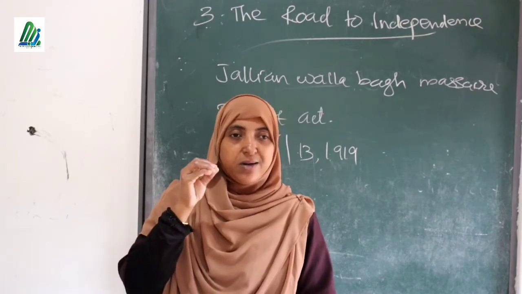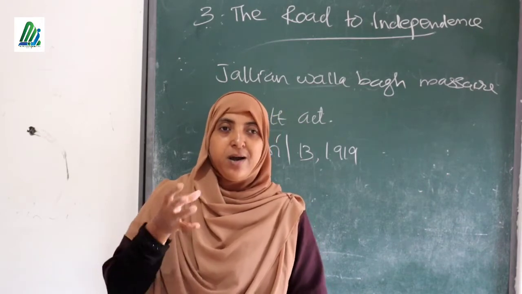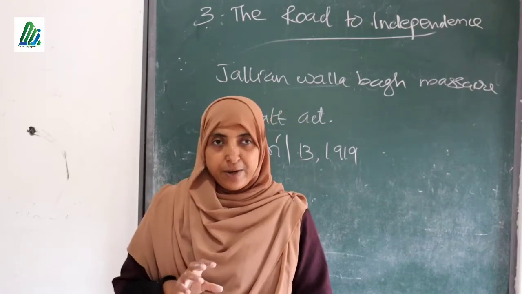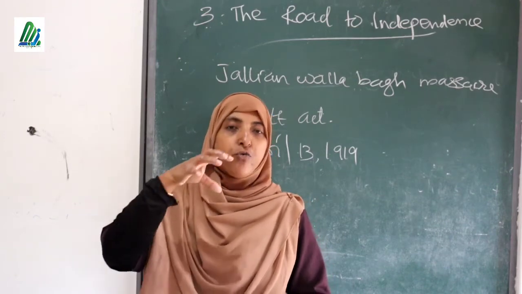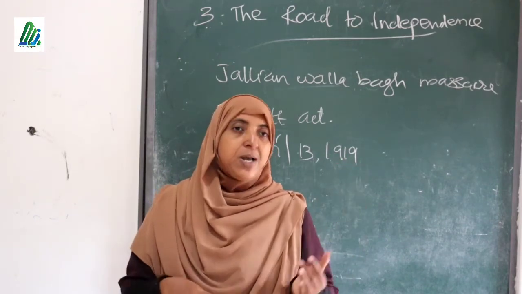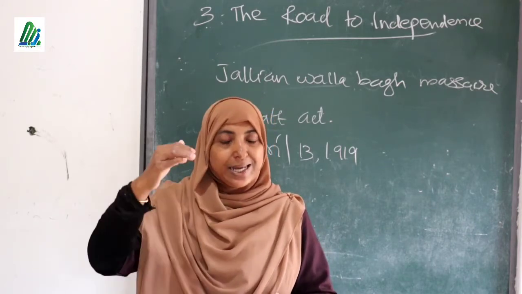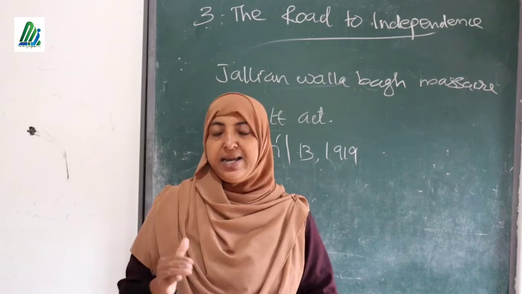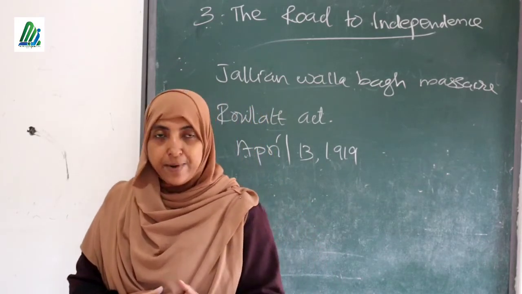When Gandhi reached Punjab, it might create more problems. The British feared that, because Gandhi was very popular among the Indian people and people might start creating more problems under his leadership. So they did not allow Gandhi to enter Punjab.